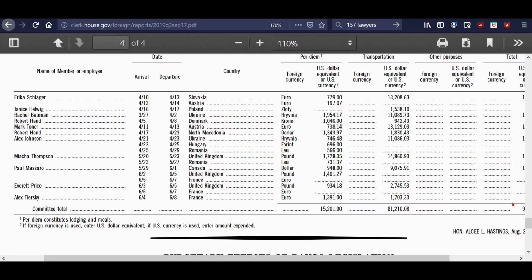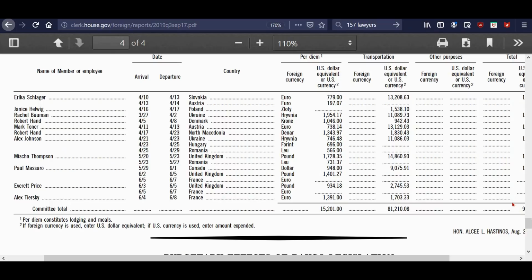Again, I don't know. And I've not seen anything really in the news that they've been traveling to these different places. And as you saw, none of the people on this list are Republicans. They're all Democrats or Democrat staffers. So it makes me question their motives for why they had to take these trips. It was not like a committee where the whole committee, both Republicans and Democrats, went to find out some information for that committee. Oh no, it wasn't that.